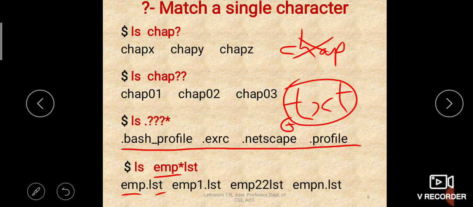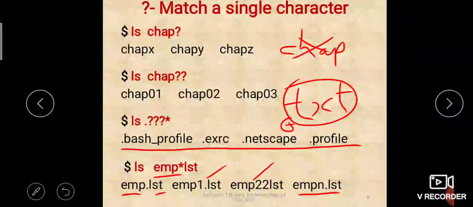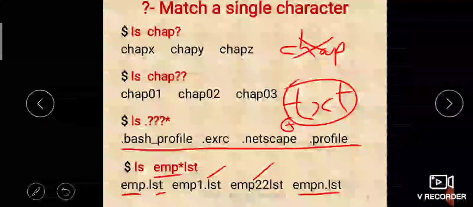emp1.lst. So here 1 and dot is there, so it will be matched. emp22.lst, it will also be matched because it is starting with emp and ending with lst. Here also empn.lst, it will also be matched because in between we have n and dot. It's starting with emp and ending with lst. In between anything may be there.